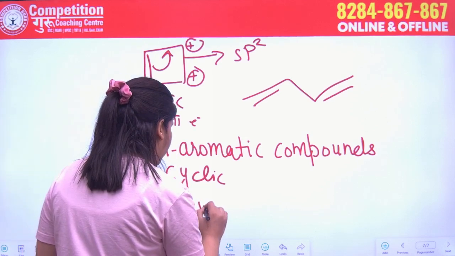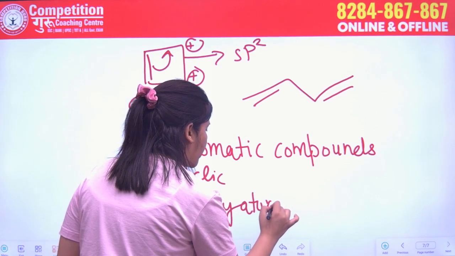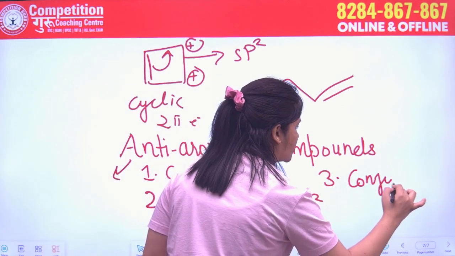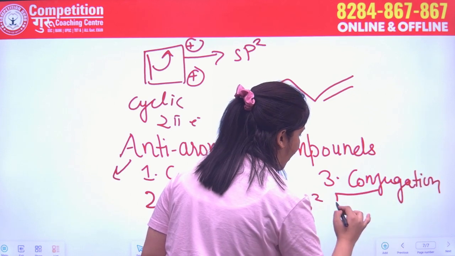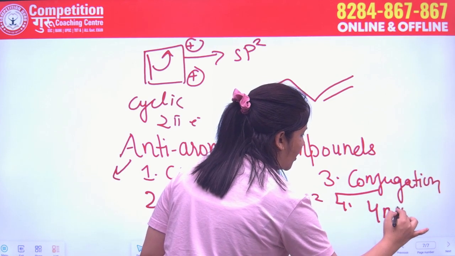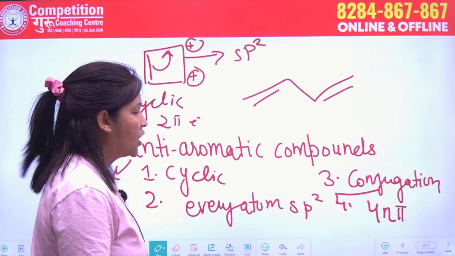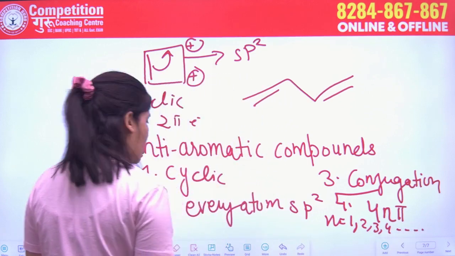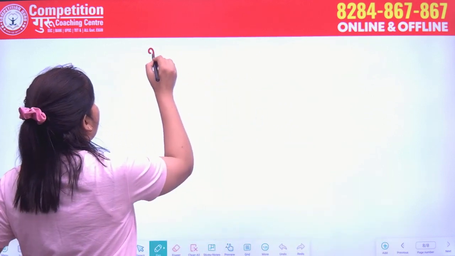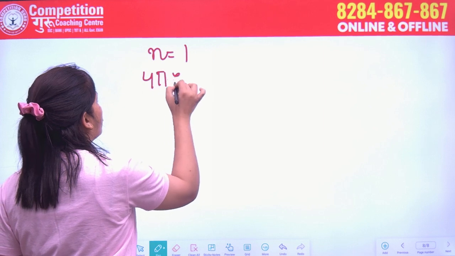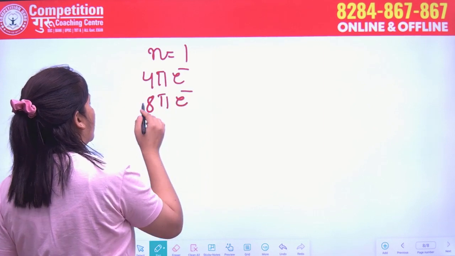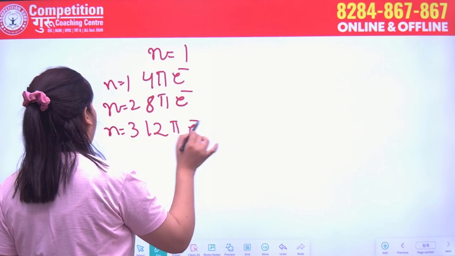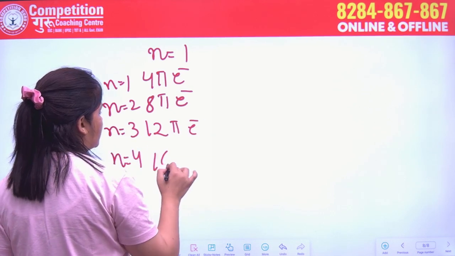Second, every atom should be sp2 hybridized. Third, conjugation should take place. And how many electrons should it have? It should have 4n pi electrons. Okay. So here n should be 1, 2, 3, 4. So how is it going on? If we take n is equal to 1, then 4 pi electron. n is equal to 2, 8 pi electron. If we take n is equal to 3 means 12 pi electron. n is equal to 4 means 16 pi electron.